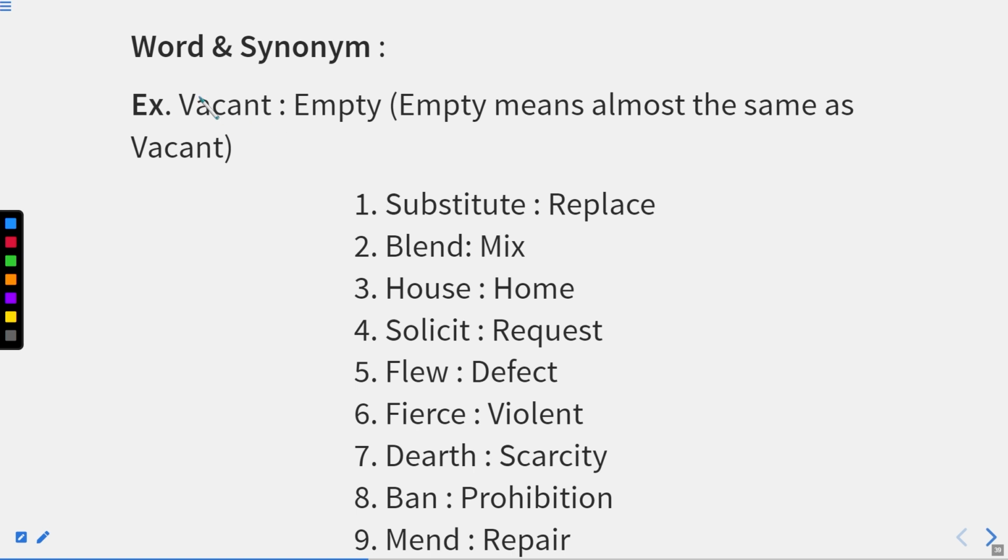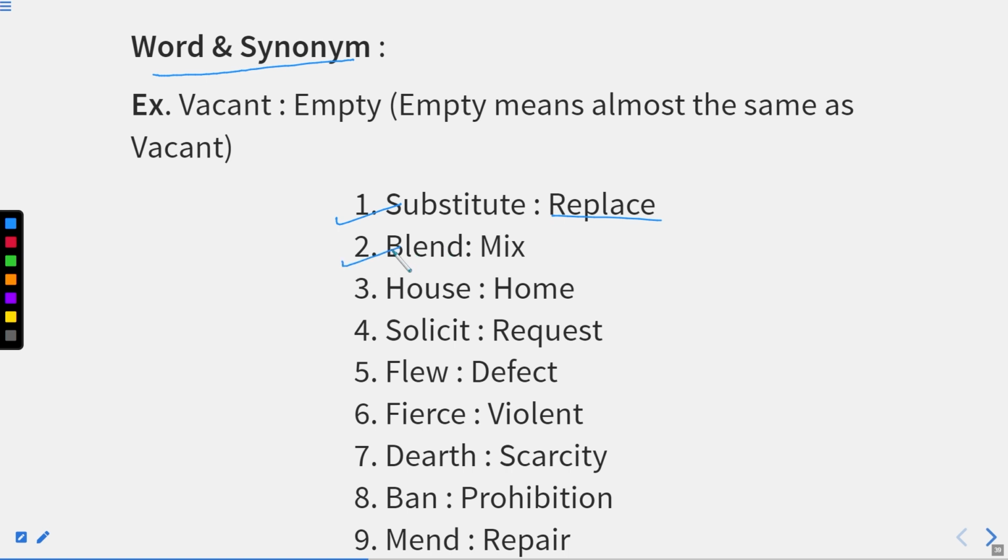Now, some words with synonyms and some words with antonyms as well. Like substitute. Definitely in sports, we have heard of substitutes when a player gets injured. So they replace that injured person with a new person. So replacement will be the word for substitute. Then blend. Sometimes when we are cooking something, we mix something, right? So we blend something.